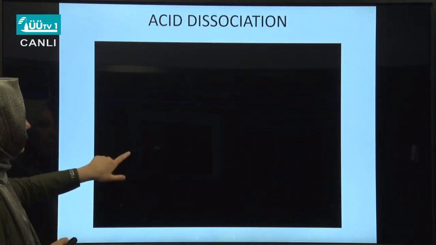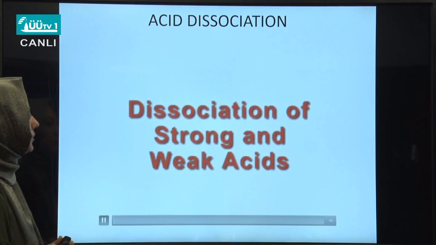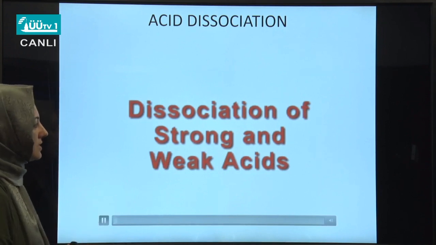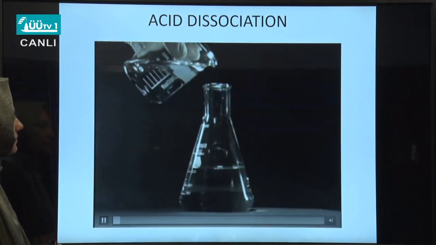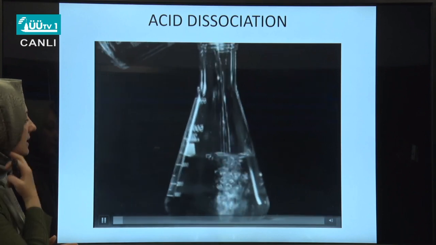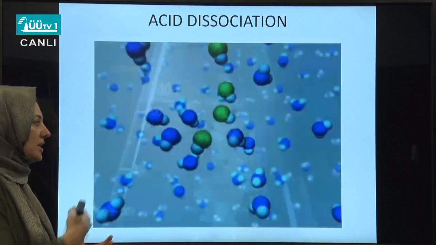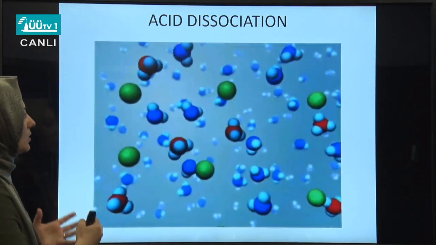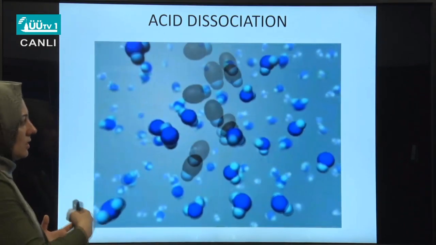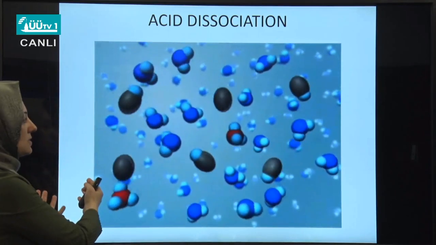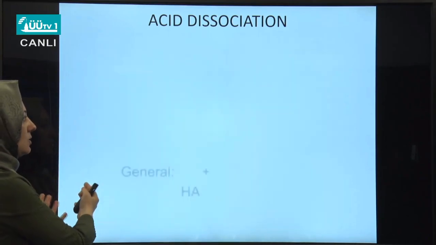Okay, at this point, I have a demonstration for you about the dissociation of a strong and weak acid. We said that the strength of an acid depends on to what extent the acid ionizes in water. If it ionizes completely, in the case of a strong acid, then it is a strong electrolyte as well.